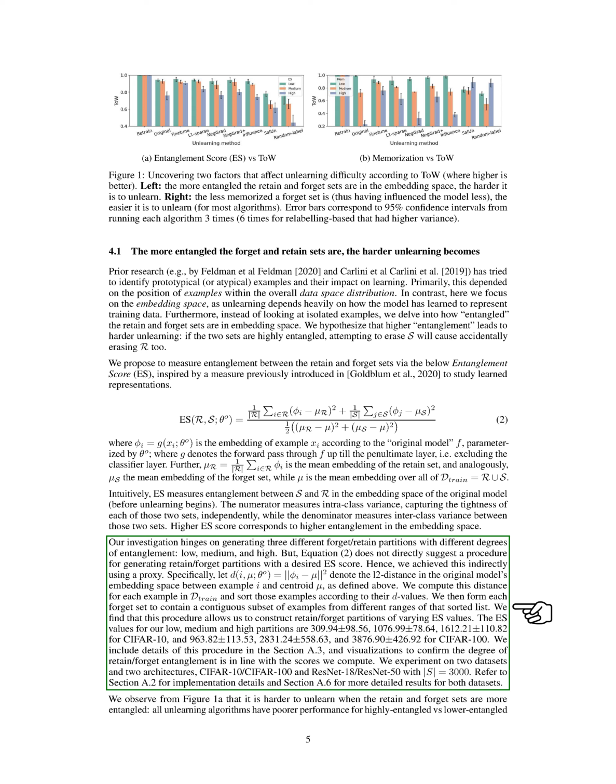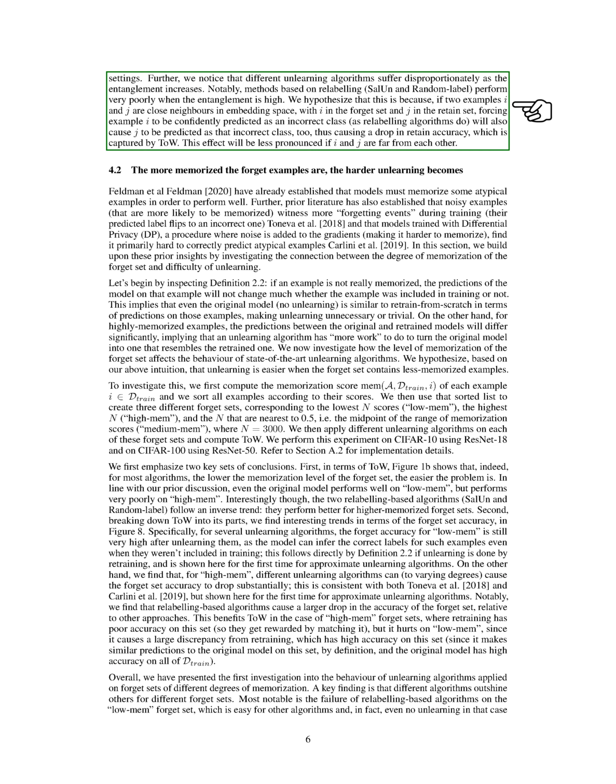Our experiments on CIFAR10 and CIFAR100 datasets with different architectures show that unlearning is more challenging when the retain and forget sets are highly entangled. Methods relying on relabeling perform poorly in highly entangled settings, as close examples in the embedding space can lead to incorrect predictions affecting both sets.